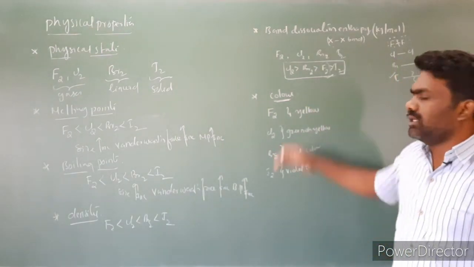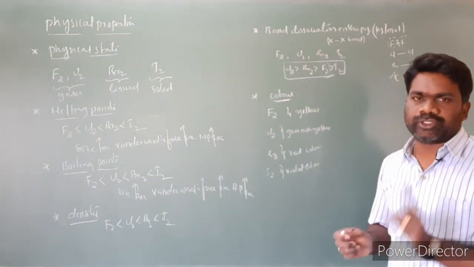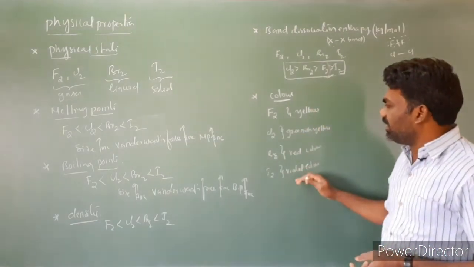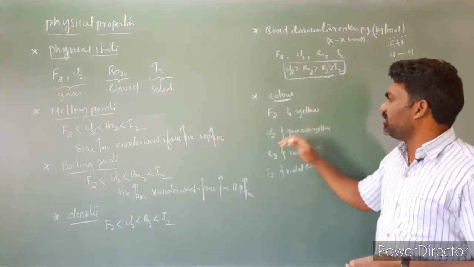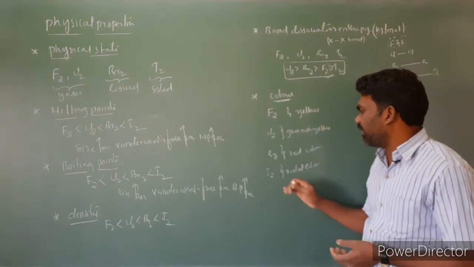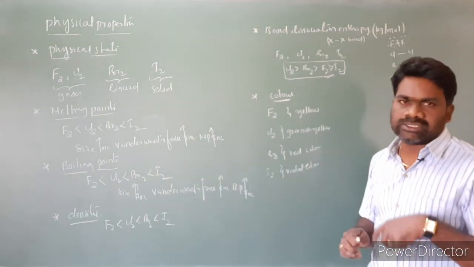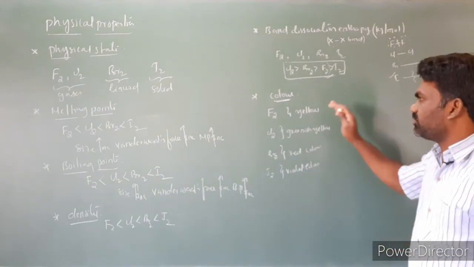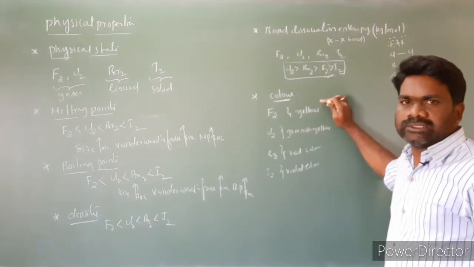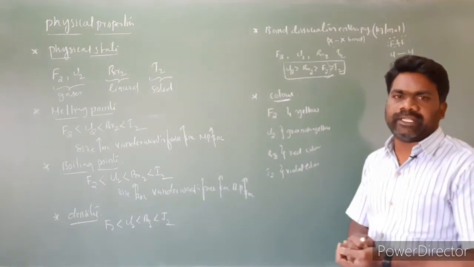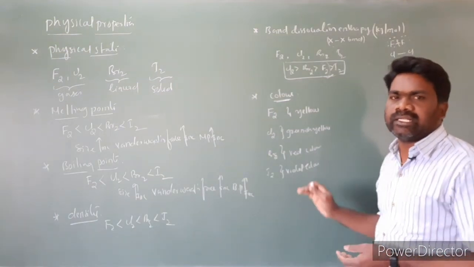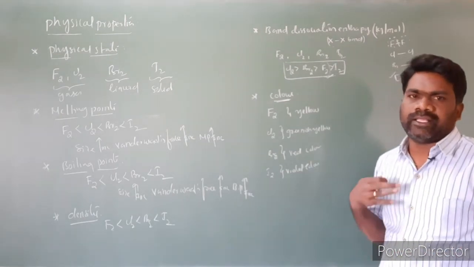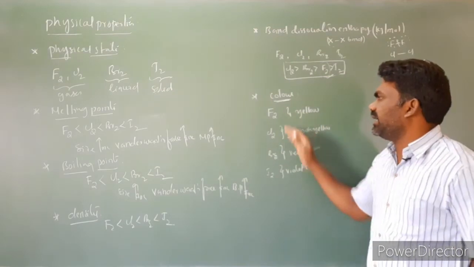The point is all halogens are colored. One question arises: why are the halogens colored? The second question is why they are different colors. Fluorine is yellow, chlorine is greenish yellow, bromine is red, and iodine is violet. The first point's answer: all halogens are colored due to absorption of radiation in the visible region, which results in the excitation of electrons from the lower energy level to a higher energy level. As a result, they exhibit a color.